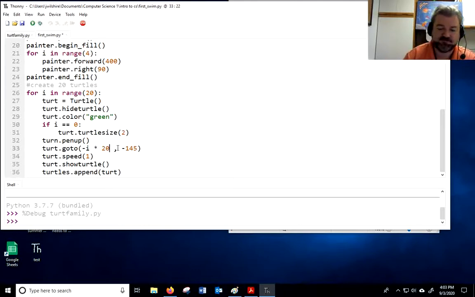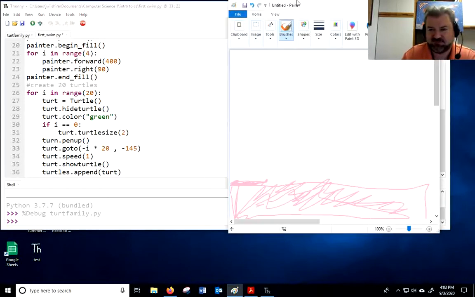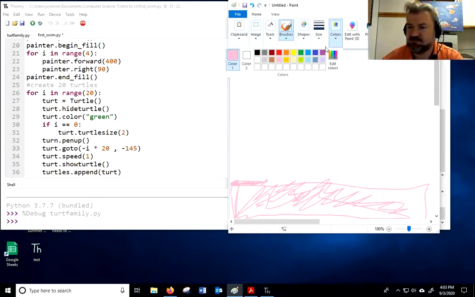So each turtle is going to go a little bit further back than the one before it, creating a line of turtles. Then after I finally get in the right position, I set their speed to what I want it to be, and now I'm ready to show the turtle. I didn't want to show it while I was doing all that stuff. And then I do this, turtles.append. So I've got a list, and my list here is called turtles.